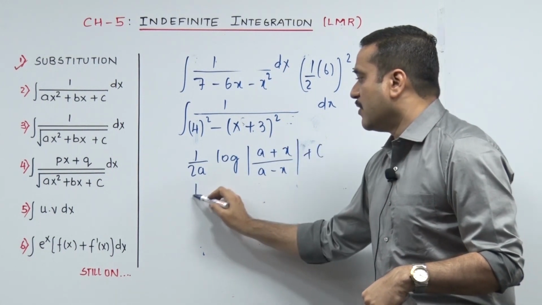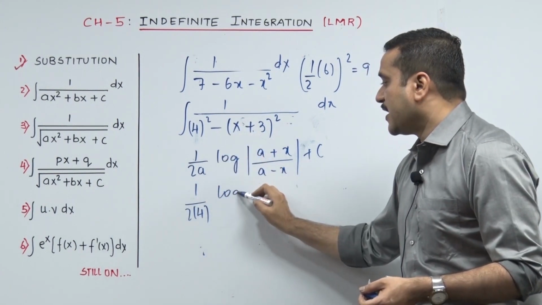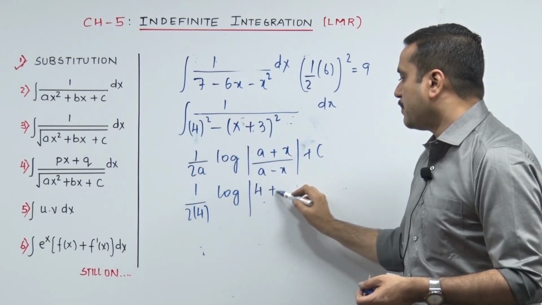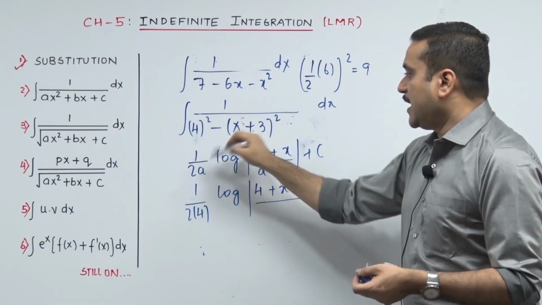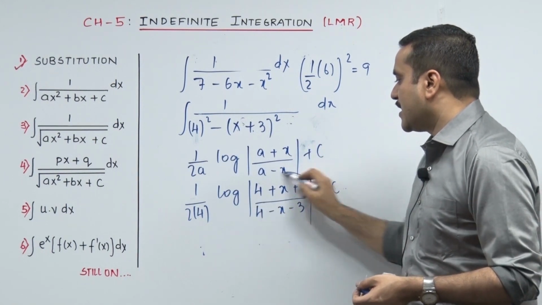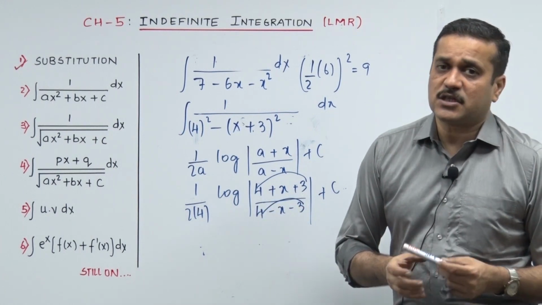Let's hit in 1 upon 2 into 4. My a was 4. Log of a plus x, tap it and write it: a plus x, 4 plus x plus 3. A minus x, 4 minus x minus 3 plus c. Settle that to 7 plus x, 1 minus x, 1 upon 8, the end answer of yours.